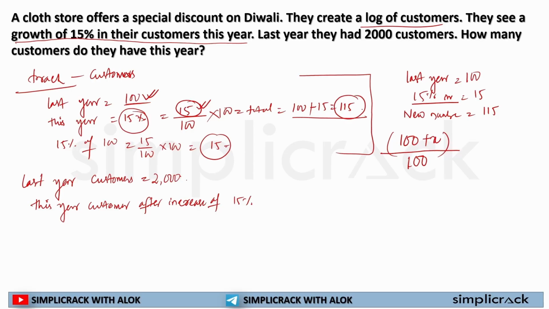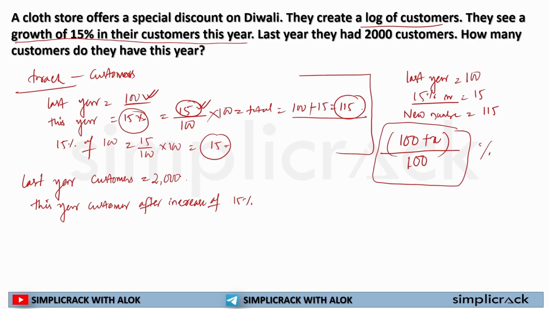So whenever I am given a question in which it is asked the growth of 15% or a growth of 20%, how will I find out that percent? I'll find it this way. This is the percentage figure.